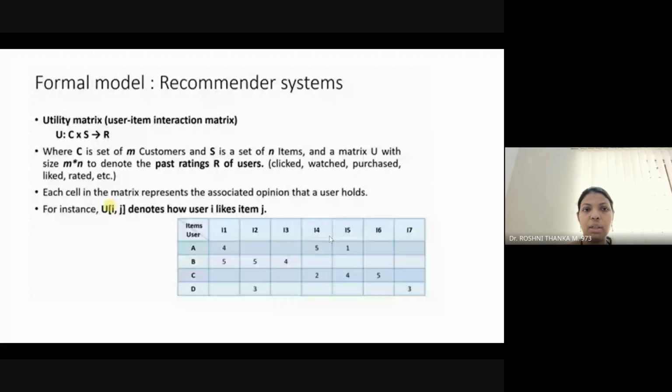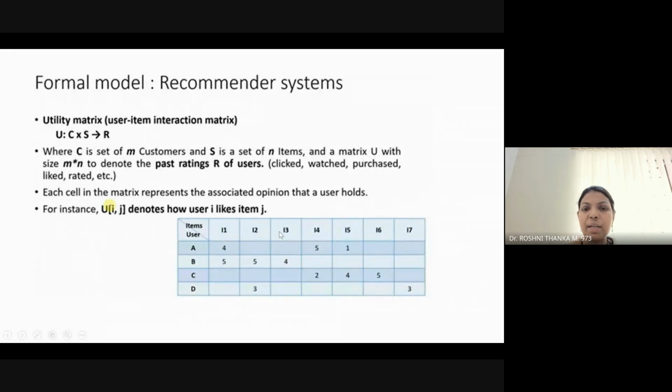Before that, if any recommendation system needs to happen, how does it function? It is going to use a utility matrix, that is the user interaction matrix. What does this utility matrix mean? This utility matrix contains the set of all the users and the items. This is an example of a utility matrix.